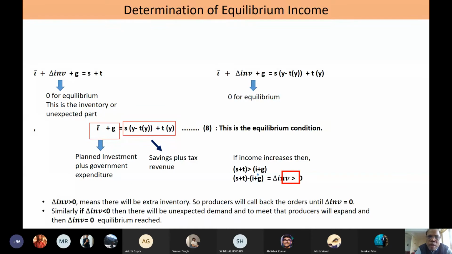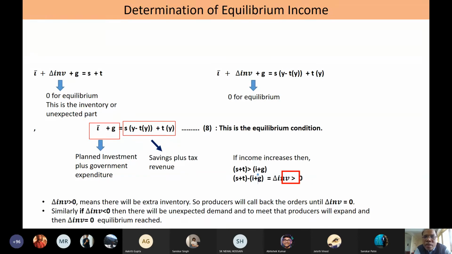Or Y equal to C plus I plus G is the same as S plus T becoming equal to I plus G, but it has to be in the planned sense, not the realized sense. So here it is I bar, the planned I, not total I.